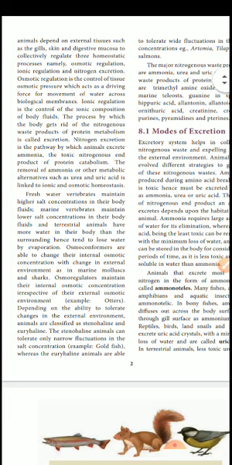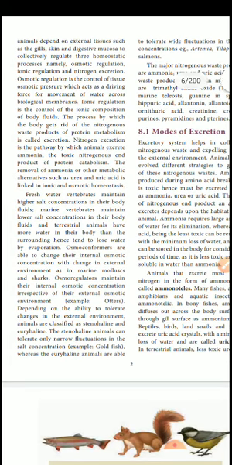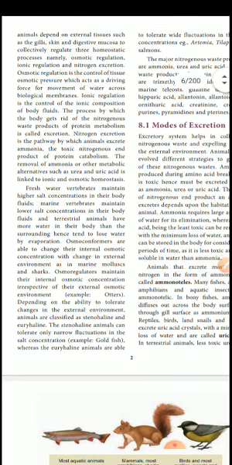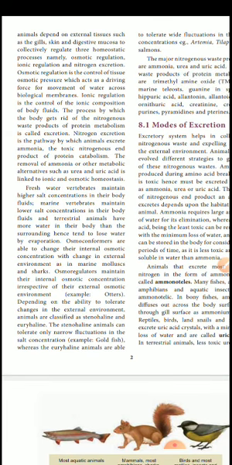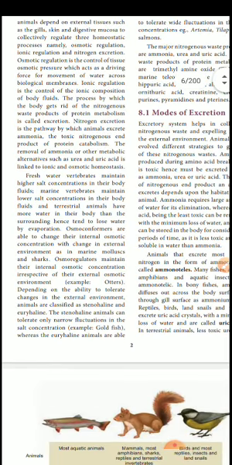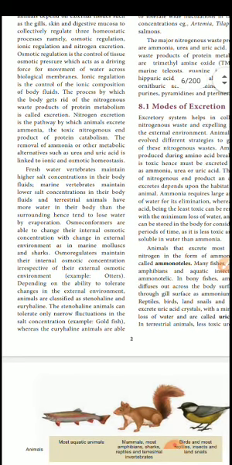So these collectively regulate three homeostatic processes. Homeo means constant, and stasis means standardized. Namely, osmotic regulation, ionic regulation and nitrogen excretion. These are the important things. What is meant by osmotic regulation? This question is arising from you. The answer is control of tissue osmotic pressure. Already I explained the osmotic pressure from the 10th standard itself.